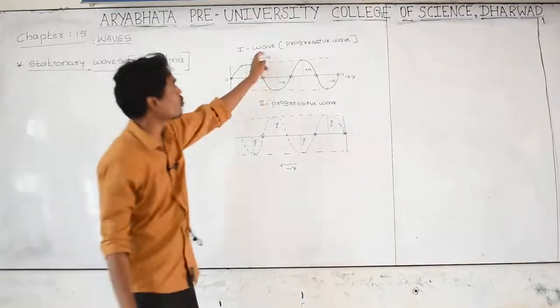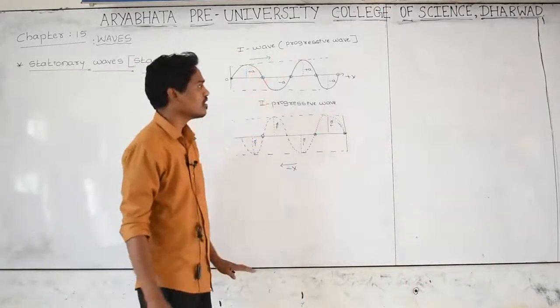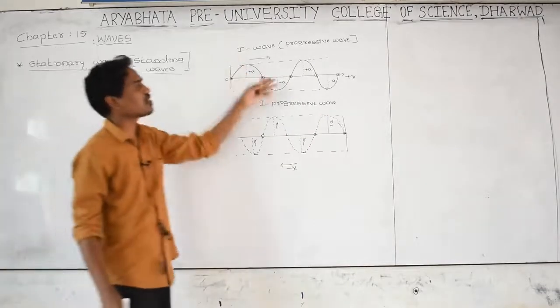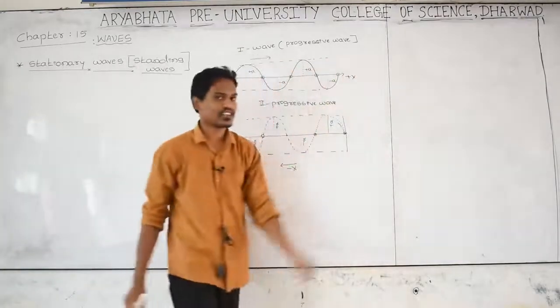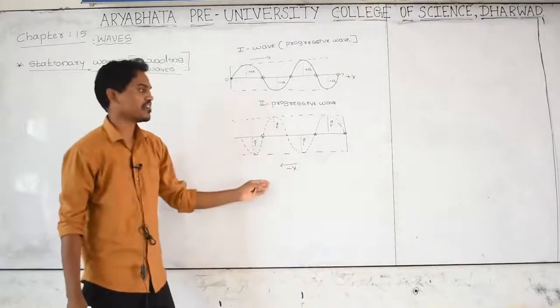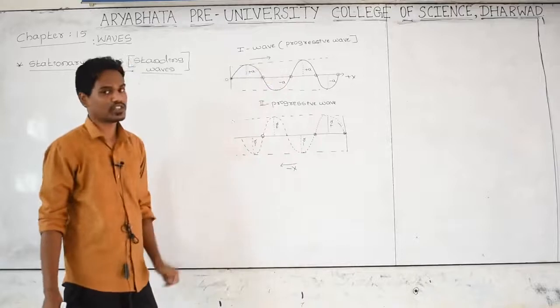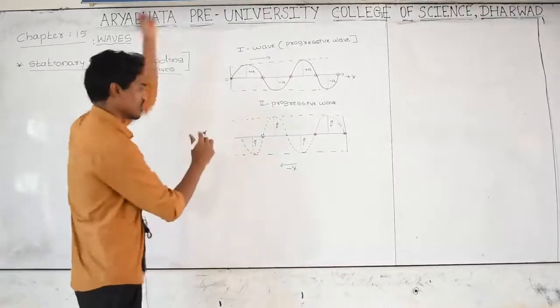I have considered two progressive waves, or traveling waves. The condition I have taken here is that the first progressive wave is moving in the positive x direction and the second progressive wave is moving exactly opposite to the first. This is the first condition.